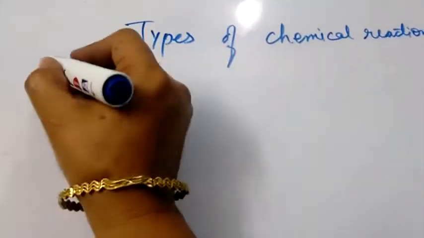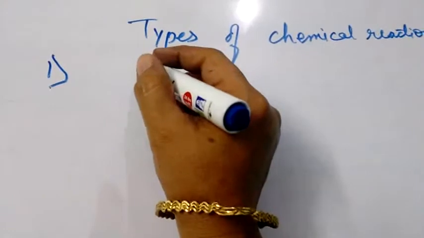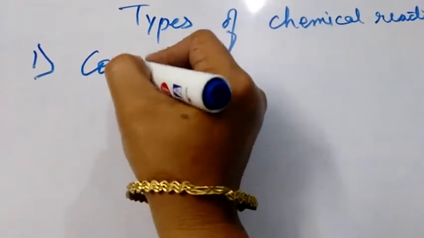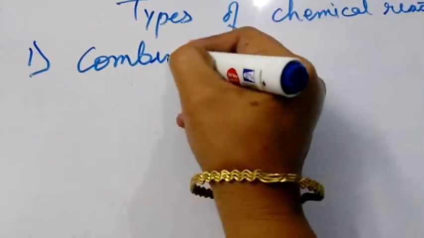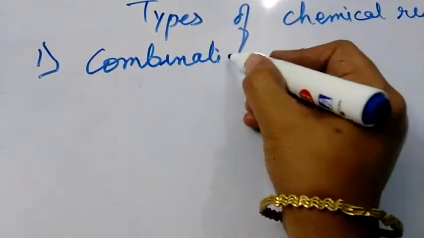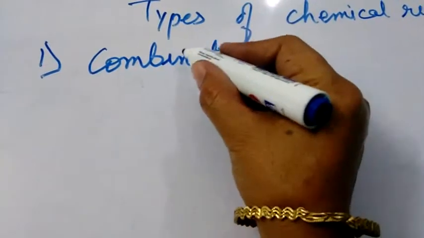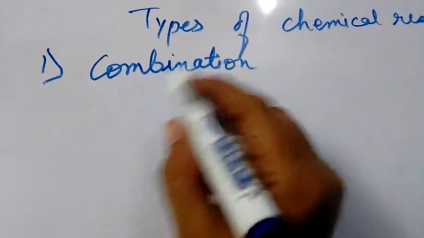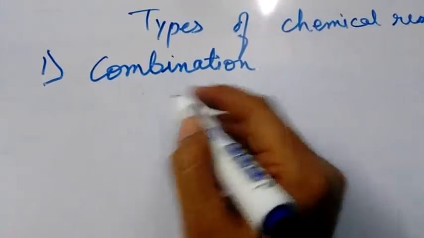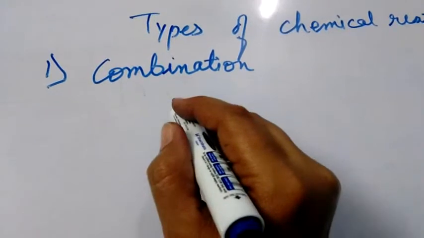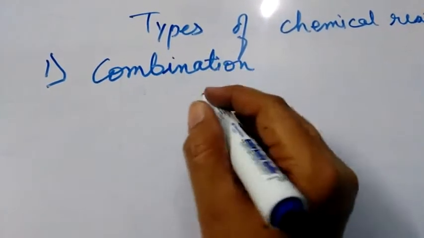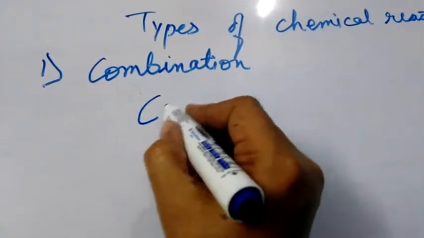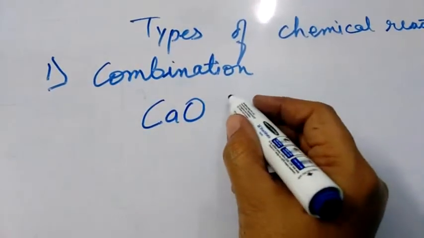Types of chemical reaction. First type is combination reaction. The name itself suggests that two atoms are combining. If atoms are combining, that type of reaction is called combination reaction. For example, calcium oxide, that is also known as quicklime.